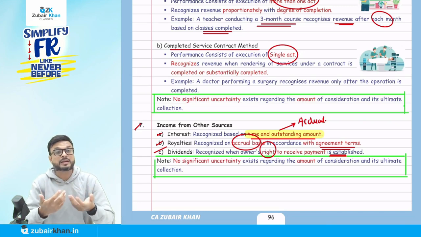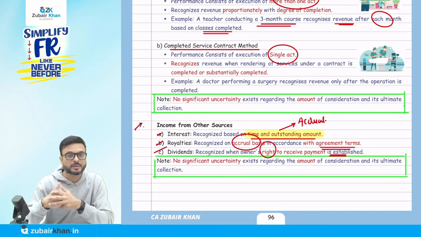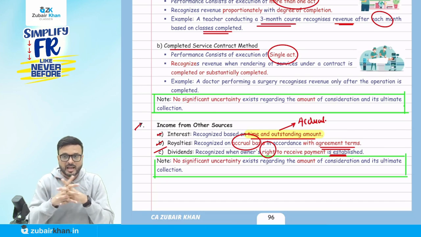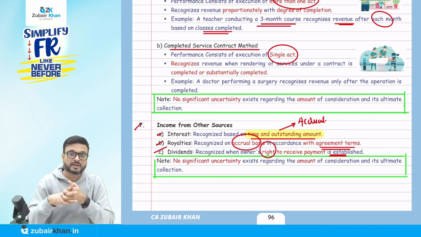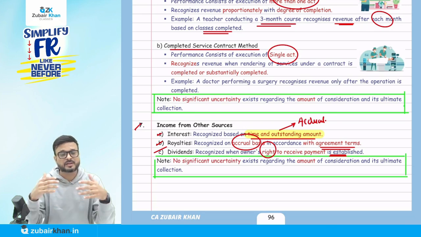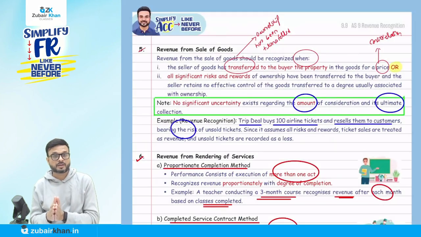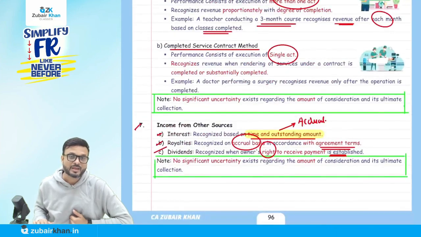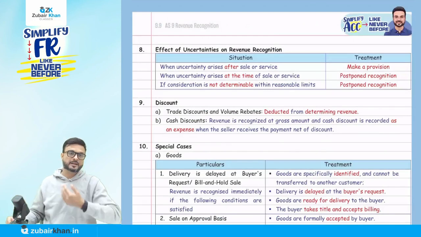So the receivable account will be debited and dividend will be credited. Once you receive, then cash and bank account will be debited and receivable will be credited. So interest on a time and outstanding basis, royalty on an accrual basis in accordance with the agreement terms, and dividend when the right to receive payment is established, basically once they declare the dividend. We discussed these points: revenue from the sale of goods, revenue from the rendering of services, and interest, royalty and dividend. Let me discuss points 8 and 9, and then we'll come to point 10, which is also very important.